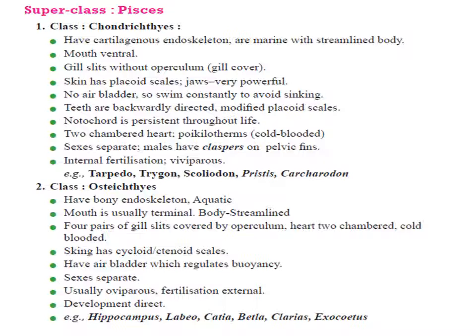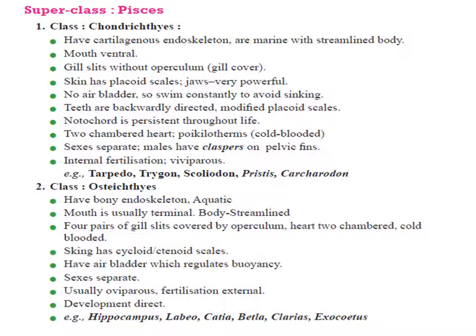They have the endoskeleton made up of cartilage. The body is streamlined. Their body is covered with placoid scales. They have teeth modified from placoid scales which are pointed backward. Their jaws are very powerful. These animals are predaceous. They have 5 to 7 pairs of gill slits which are not covered by operculum.